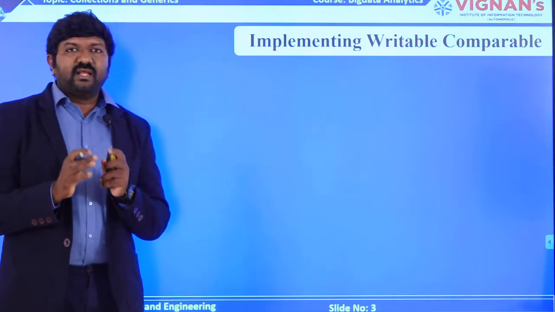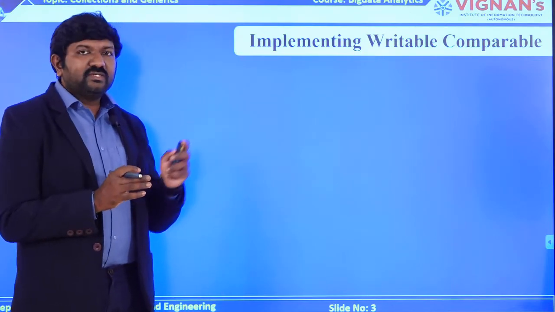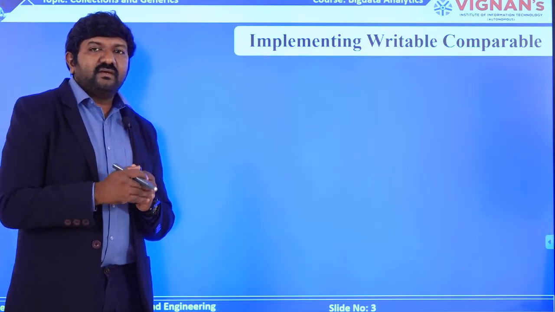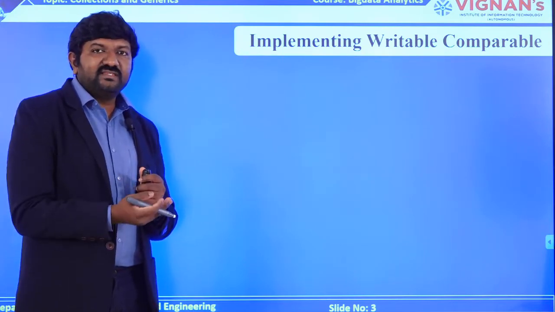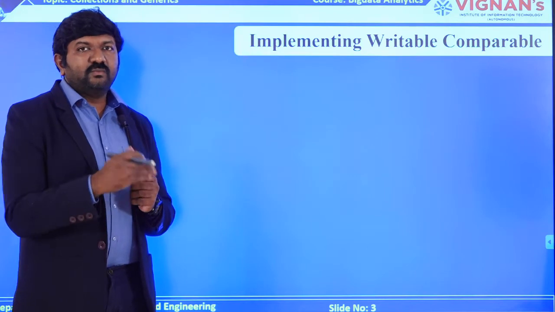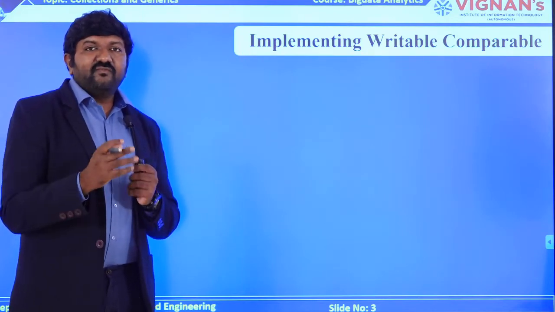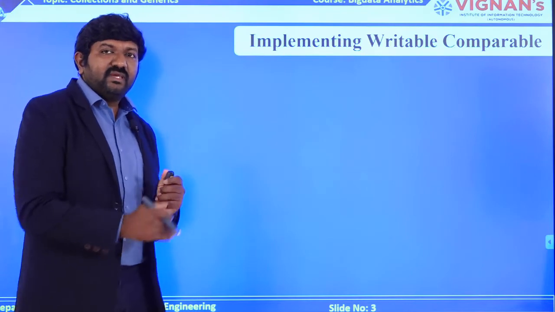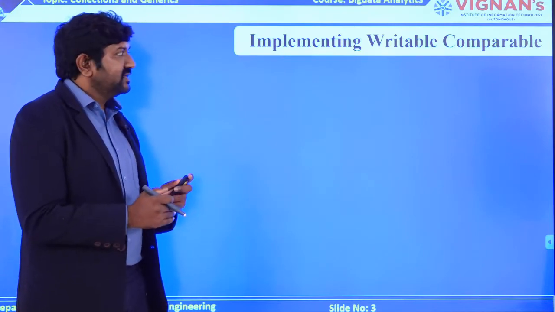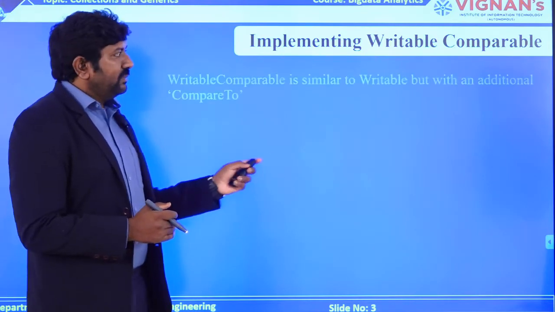We understood Writable in a better way, because Writable's main advantage is for the implementation of serialization, which is converting your object to bytes and bytes to objects, and we have seen wrapper classes where your primitive data types are converted to wrapper classes. So now how are you going to implement this comparable?